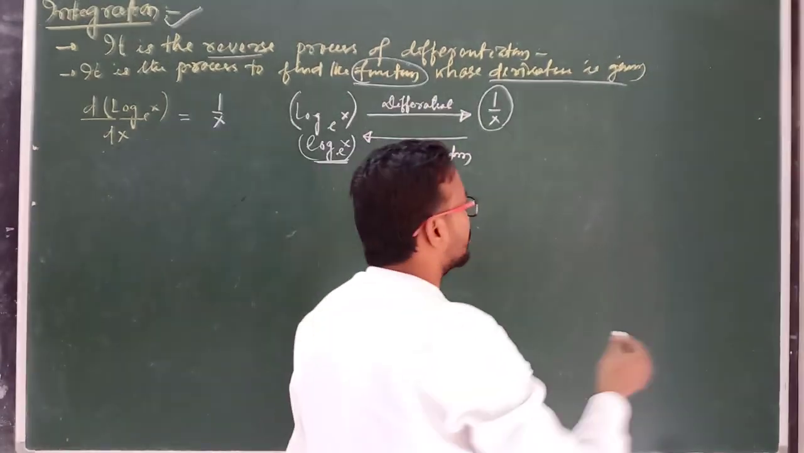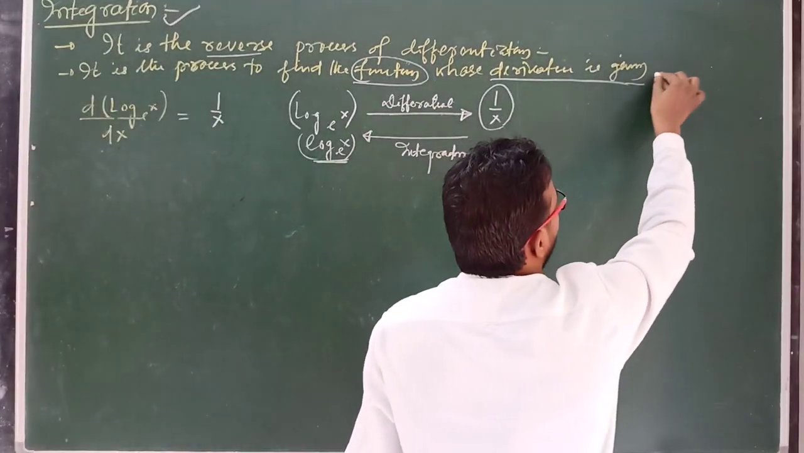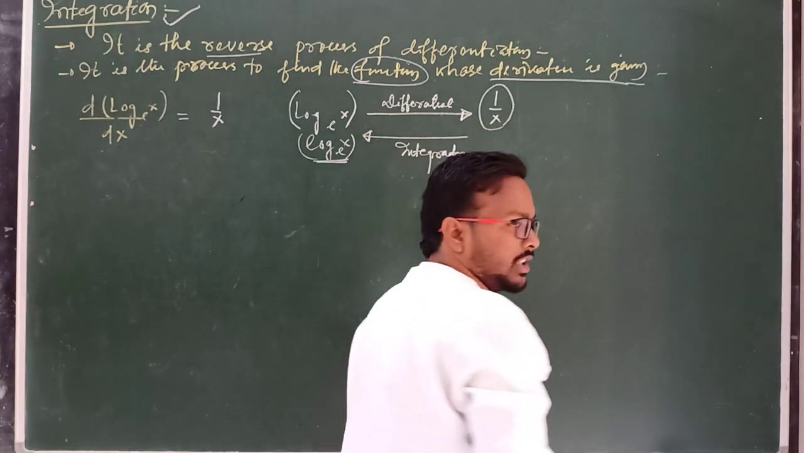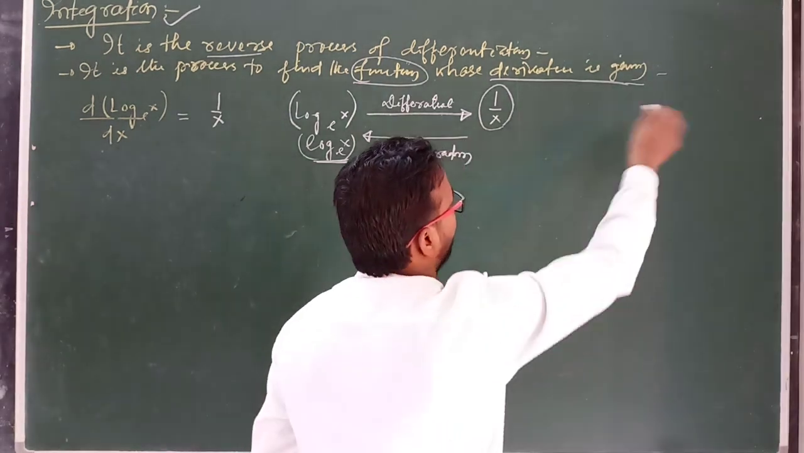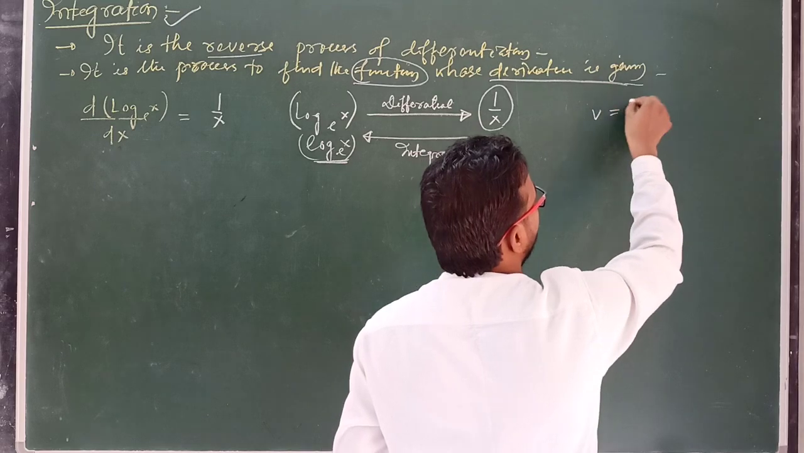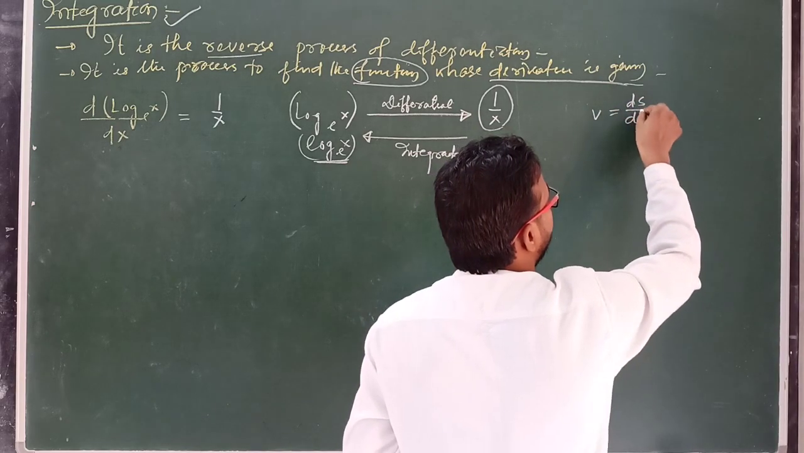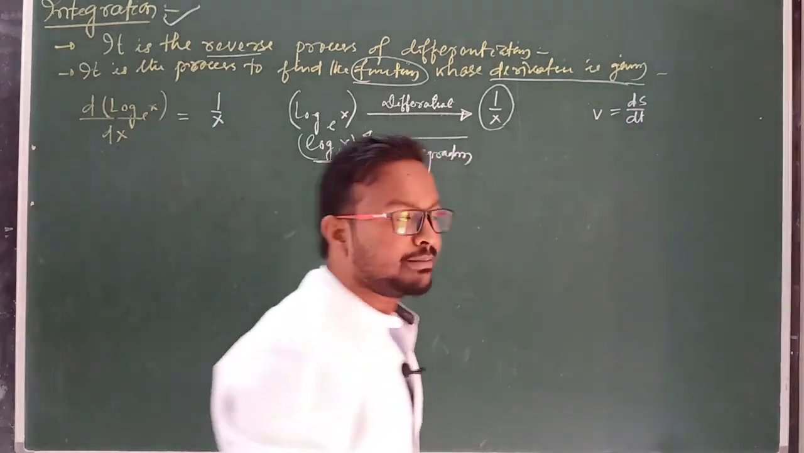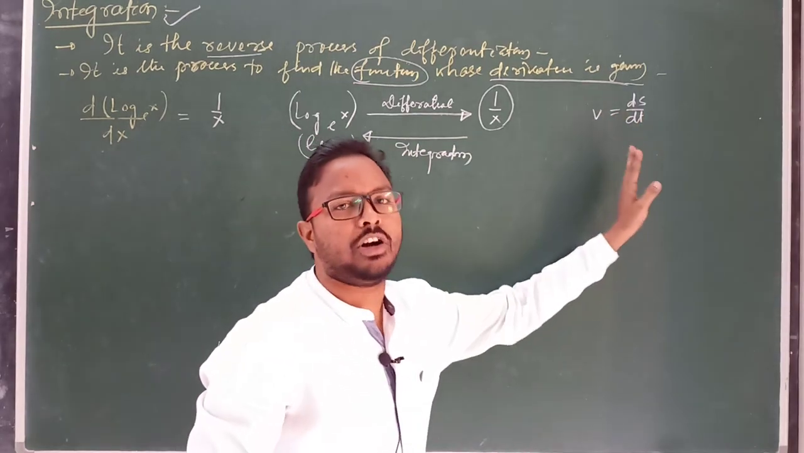Means suppose I am writing here, we will discuss in your next class or upcoming class, you can say, suppose v equal to ds by dt. You already know this relation, means velocity equal to displacement upon time.